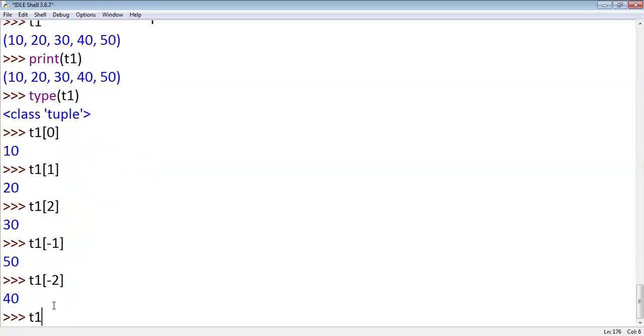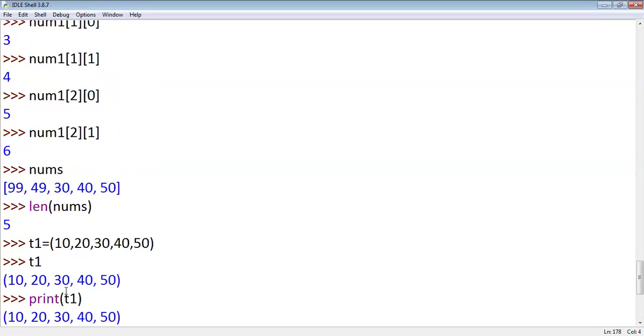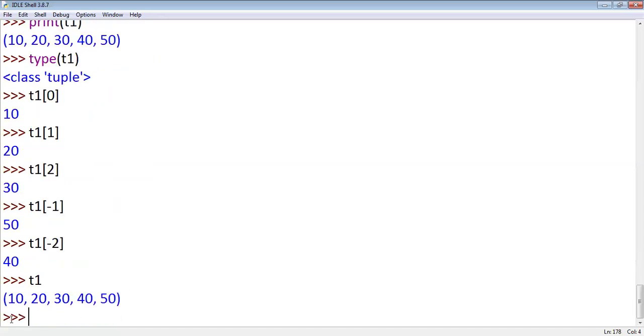Now, tuple elements have order precedence because I entered 10, 20, 30, 40, 50, and the tuple also has elements 10, 20, 30, 40, and 50. Order has not changed. This property we call order precedence, right? Next, coming to mutability. List is a mutable object, whereas tuple is an immutable object.